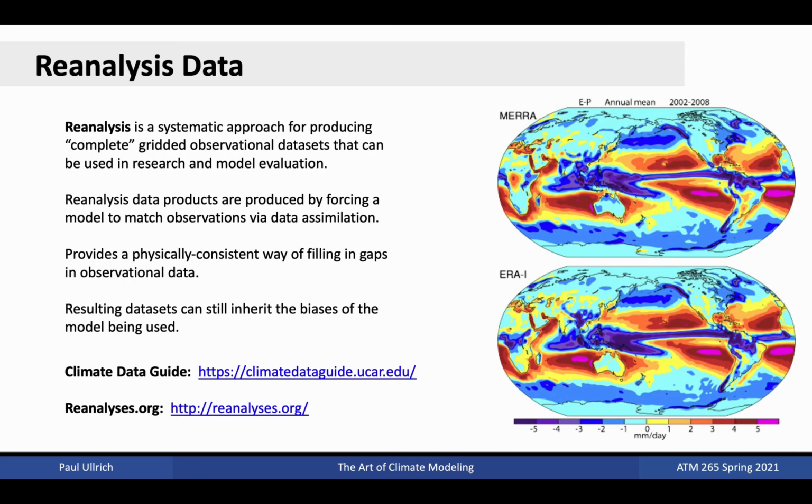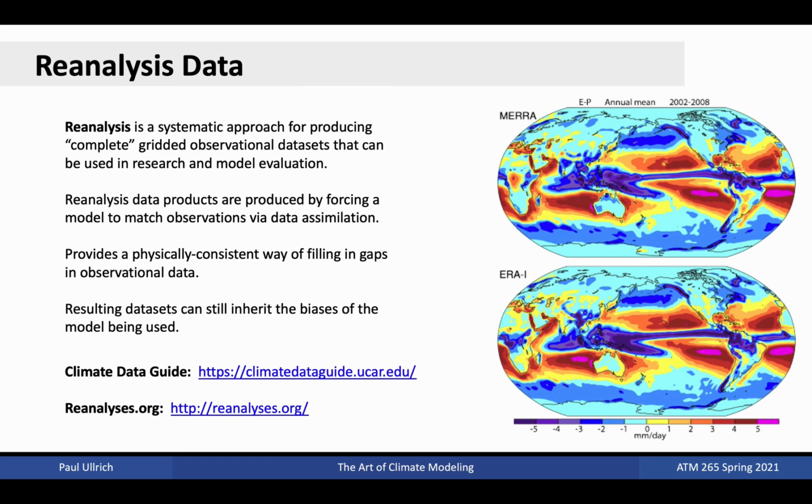We've already mentioned reanalysis data several times throughout this course. However, given how important reanalysis data is for model evaluation, it's important to understand how it is created. Put simply, reanalysis is a systematic approach for producing complete gridded observational datasets that can subsequently be used in research and model evaluation. These products are produced by forcing a model to match observations via data assimilation.